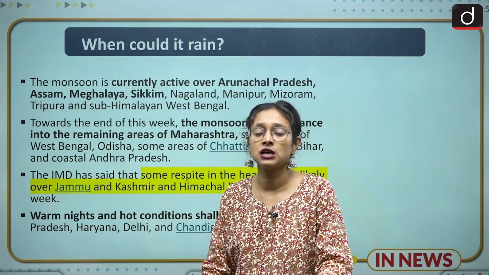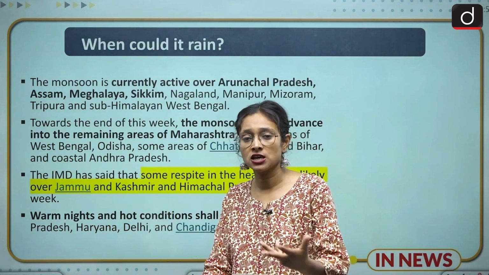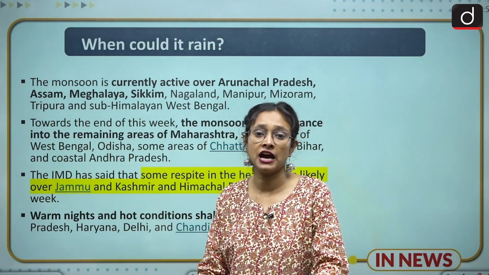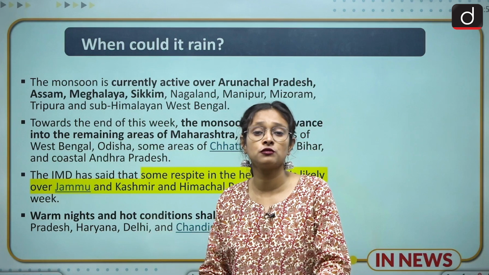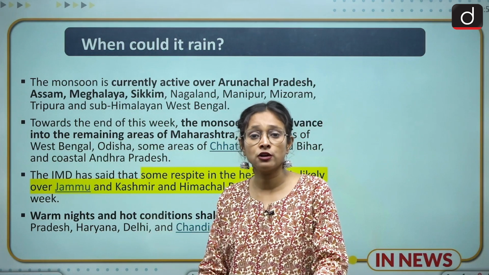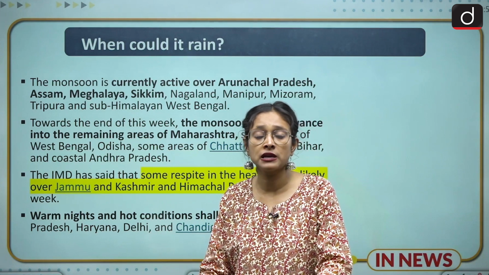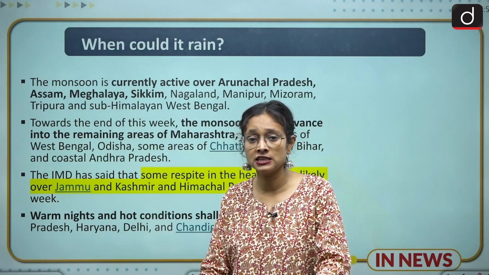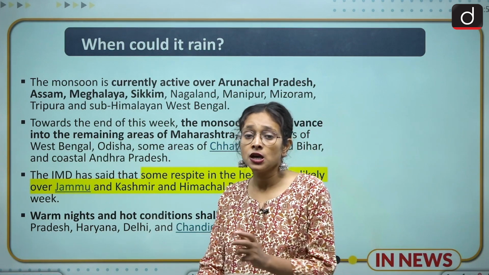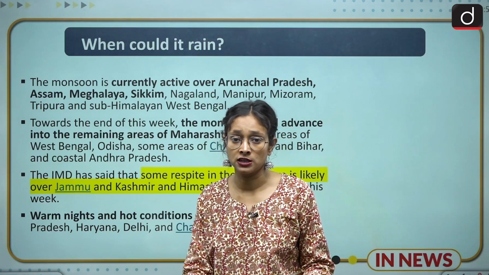So there is a high chance that by the end of this month we will have this relief and maybe the monsoon will arrive. Though IMD has also predicted hot and warm nights in Delhi that may remain, we don't know about the weather condition till now.